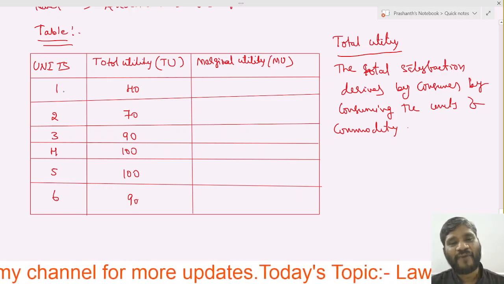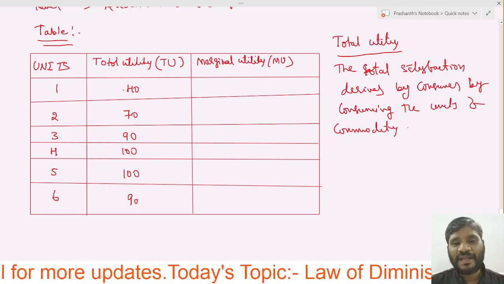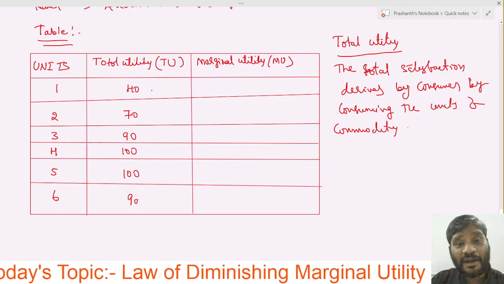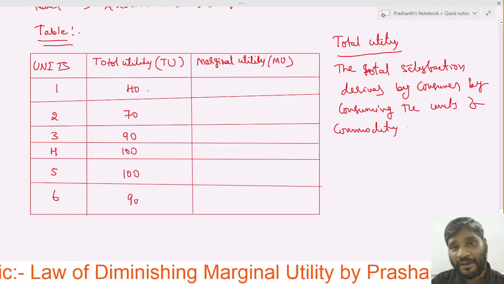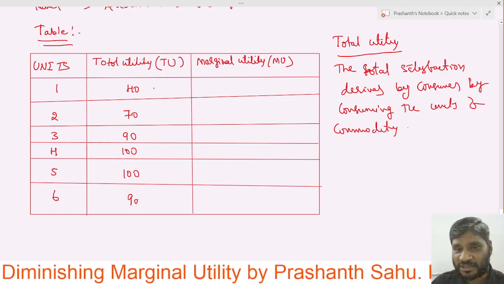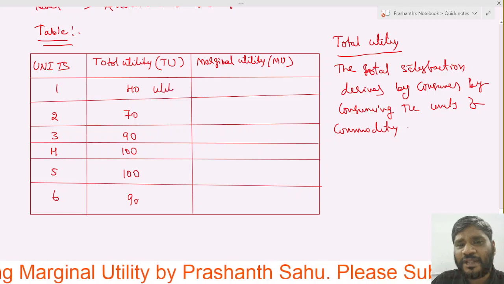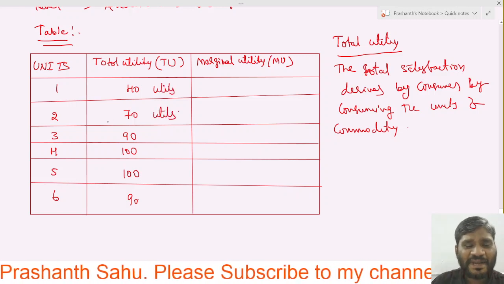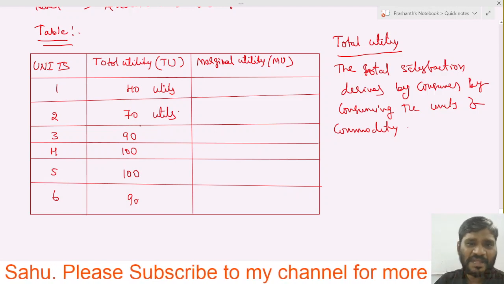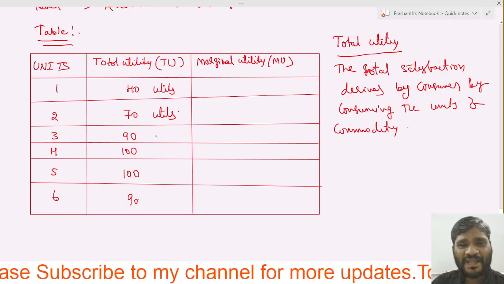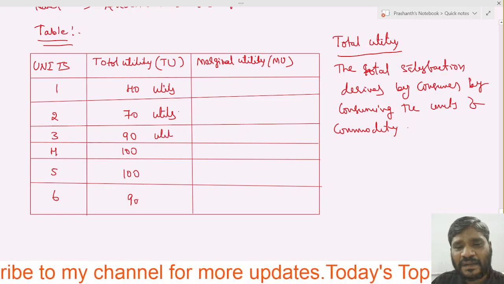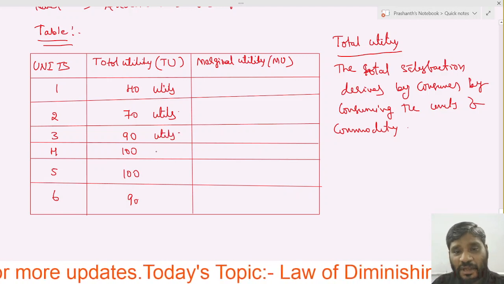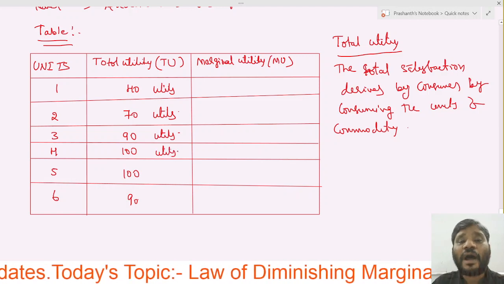When he has eaten one gulab jamun, he got 40. What is this 40? Remember in the cardinal utility, we measure in terms of utils. Next, 70 utils when he took the second one. When he has taken the third one, 90 utils of satisfaction. Fourth unit, he gets 100 utils.